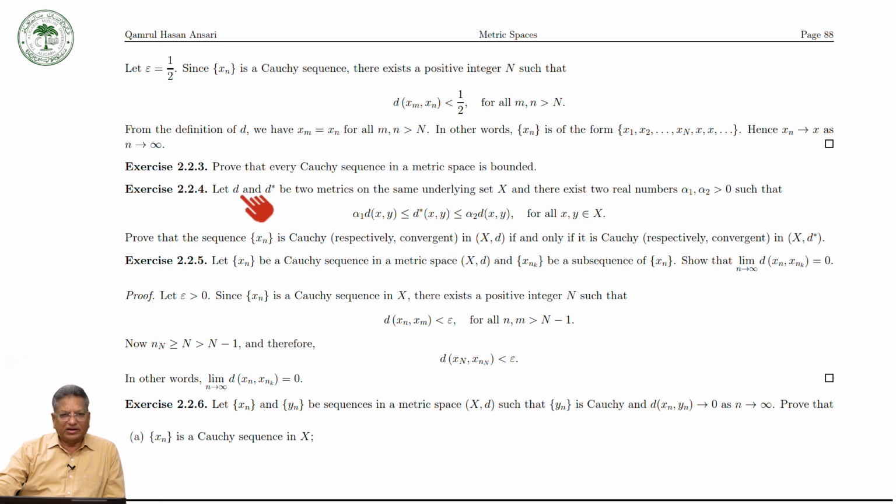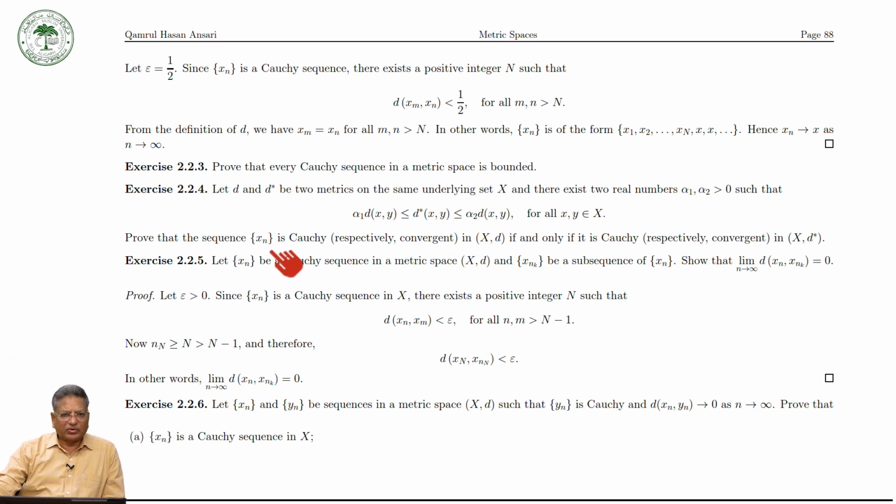Keep in mind d and d star satisfy this inequality. So if xn is a Cauchy sequence with respect to d, then it is a Cauchy sequence with respect to d star, and if xn is a convergent sequence with respect to d, then it is a convergent sequence with respect to d star, and vice versa.